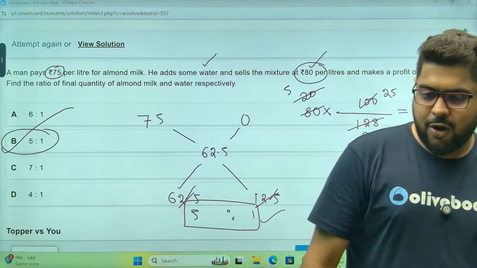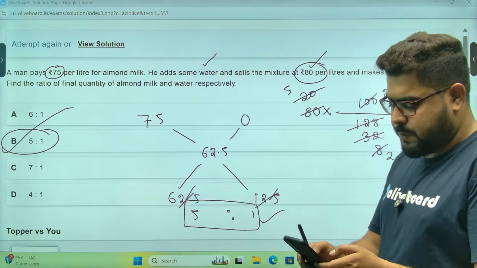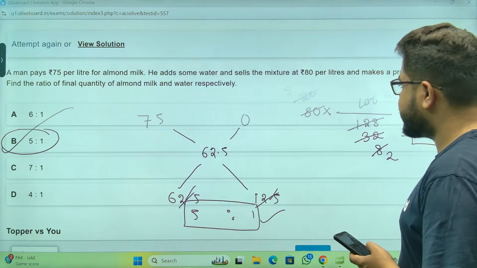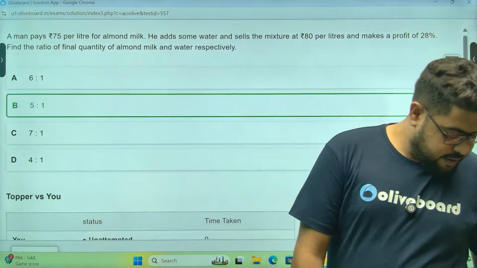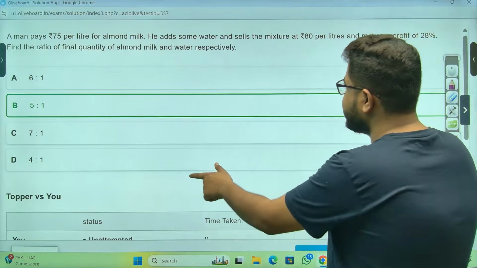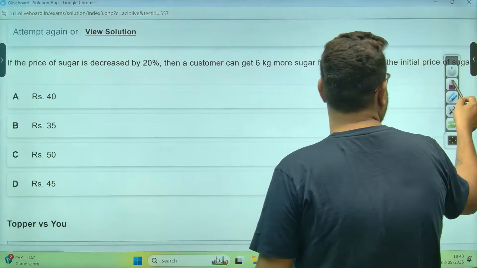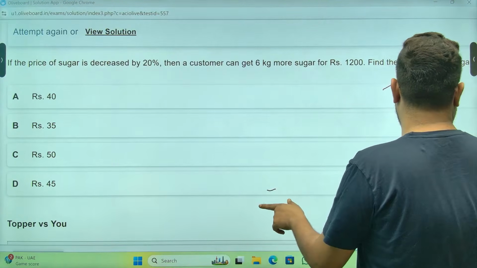Option number 2, sir. Perfect, everyone. Simple question. Very, very simple. Next one, sir. So we have done half. Arey yaar, sorry.